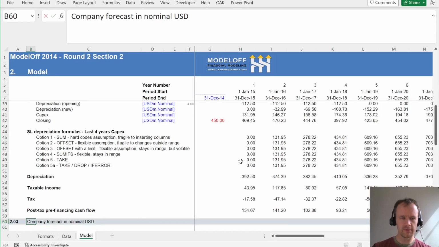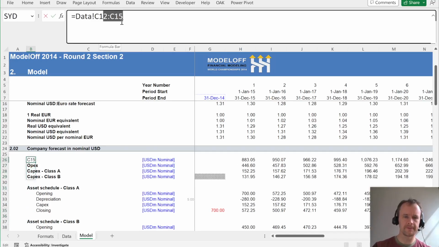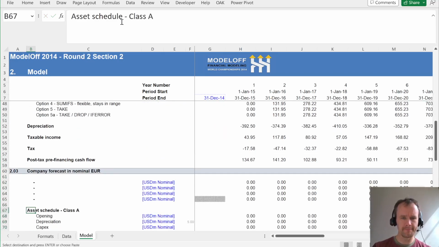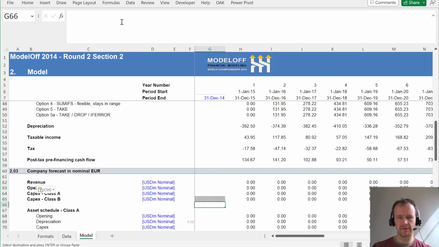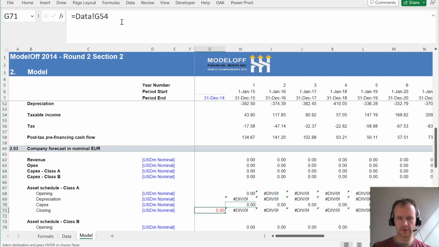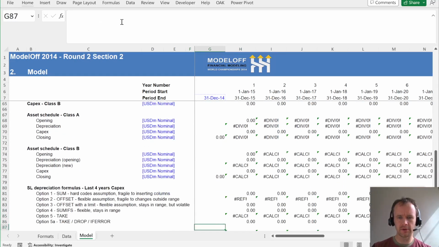Company forecast in nominal euro. Realized I need to make this reference lock if I'm going to copy it down. And then get rid of all of this and this. And that doesn't need to be a different format anymore because they're all going to be the same formula, which I will get to in just a second.